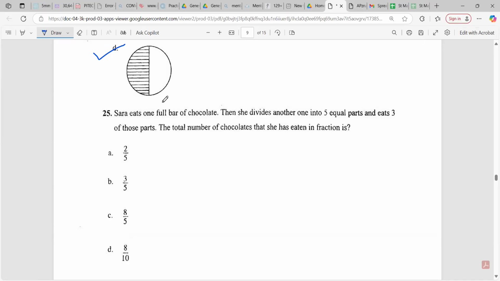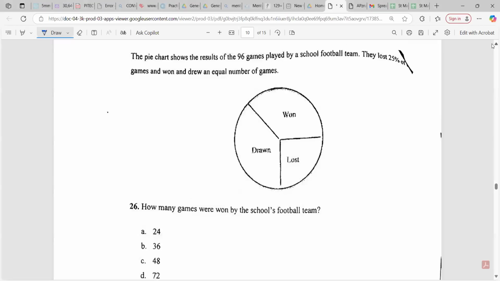All right, let's move on to 25, guys. It says Sarah eats one full bar of chocolate. Then she divides another one into 5 equal parts and eats 5 of those parts. The total number of chocolates she has eaten in fraction is... Read it for yourselves, guys.